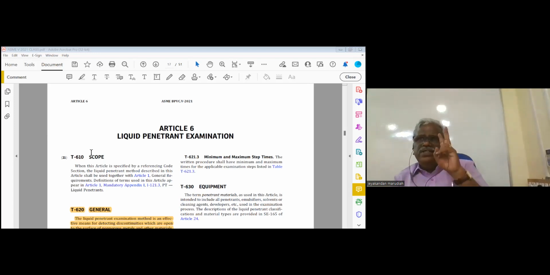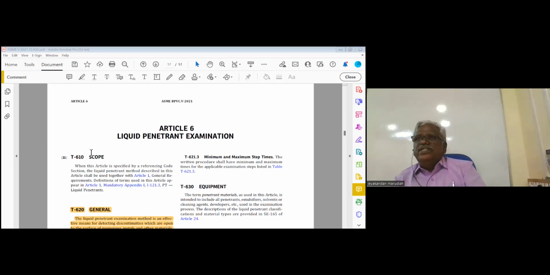Then another one, we have two major techniques. One is color contrast, another one is fluorescent. Color contrast will form a red color indication on a white background. Fluorescent will form a yellow-green color indication on a darker background. Now, what are the important things about color contrast? What should be the light intensity at the surface? 100 foot-candles or 1000 lux. Before we used to say that, now they rounded it to 1076 lux, exact value, minimum intensity. If you go to fluorescent, it should be in a darkened room.